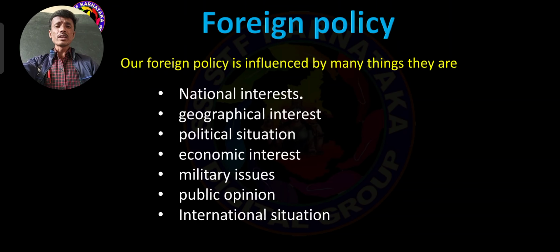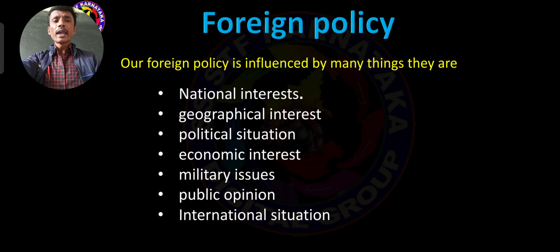Public opinion. The public always express their views about democracy, about administration, about policies. So this is possible through the foreign policy. And international situation, involvement between the countries. We can take our own decisions. So these are all the reasons we need a foreign policy.